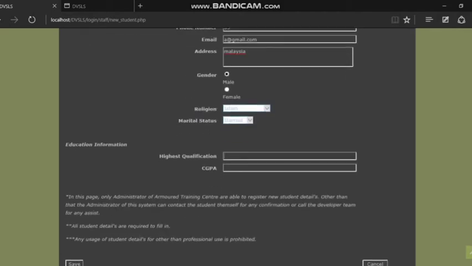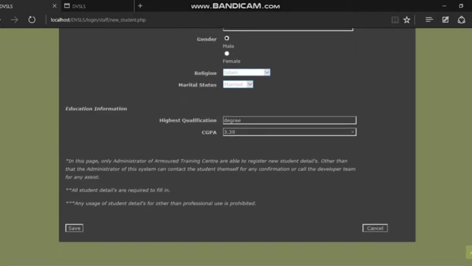High school qualification is degree, and CGPA 3.39. So in this page, only admin are able to register new student details. Other than that, the admin of this system can contact the student themselves for any confirmation or call the developer for any assistance. All students' details are required to fill in. Any usage of students' details for other professional use is prohibited.